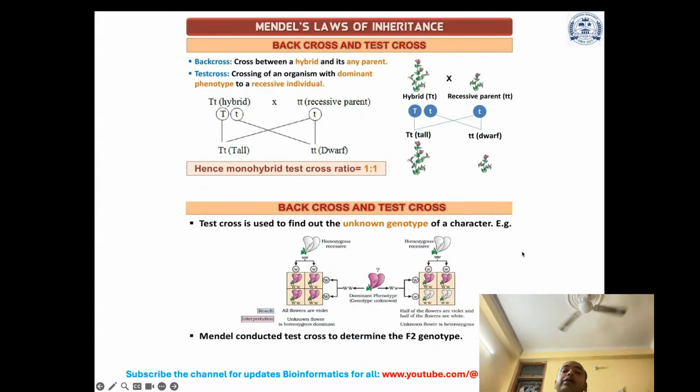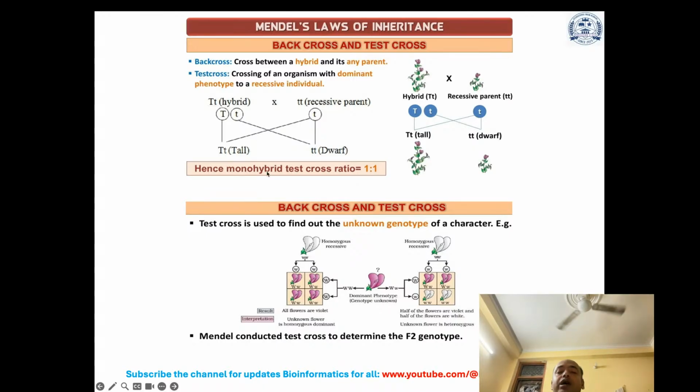Now, Mendel's law of inheritance. Here you can also understand backcross and test cross. A backcross is between a hybrid and any one of its parents. A test cross is a cross of an organism with a dominant phenotype to a recessive individual. This is clearly shown here, how it looks.